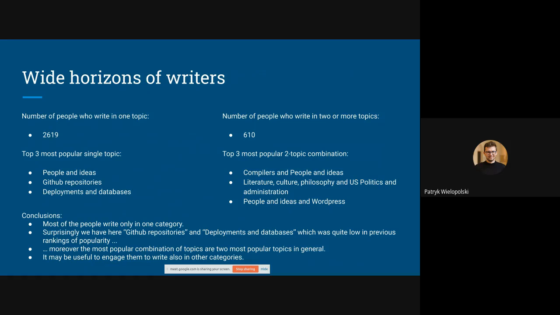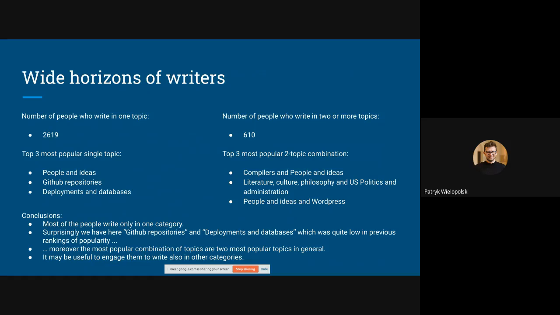What is interesting is that the second and third most popular single topics are GitHub repository and deployment databases, which were not present among the most popular categories before. We also have the top three most popular combinations of two topics. The first is compilers and people and ideas, which were the first and second most popular topics in general.